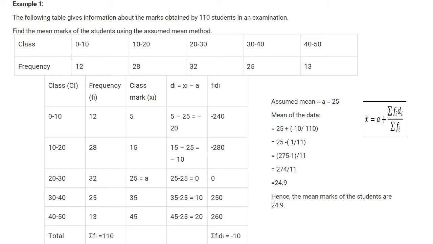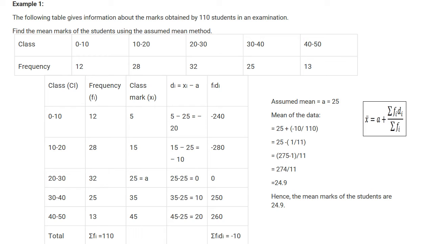Now how to find d here? d is the deviation. di is equal to xi minus a. In first class, xi, that is the class mark, is equal to 5. The assumed mean is equal to 25. What is a? a is the assumed mean. We assumed the mean is 25 here. So 5 minus 25 is equal to minus 20.